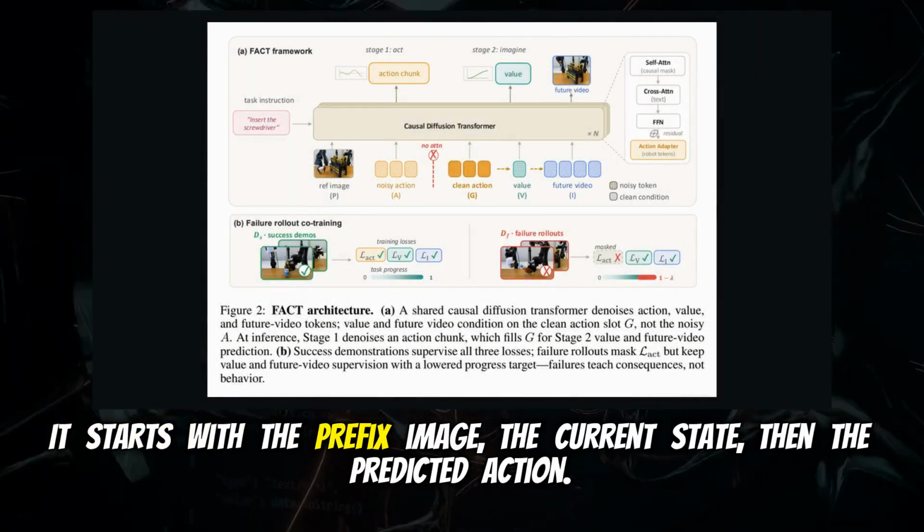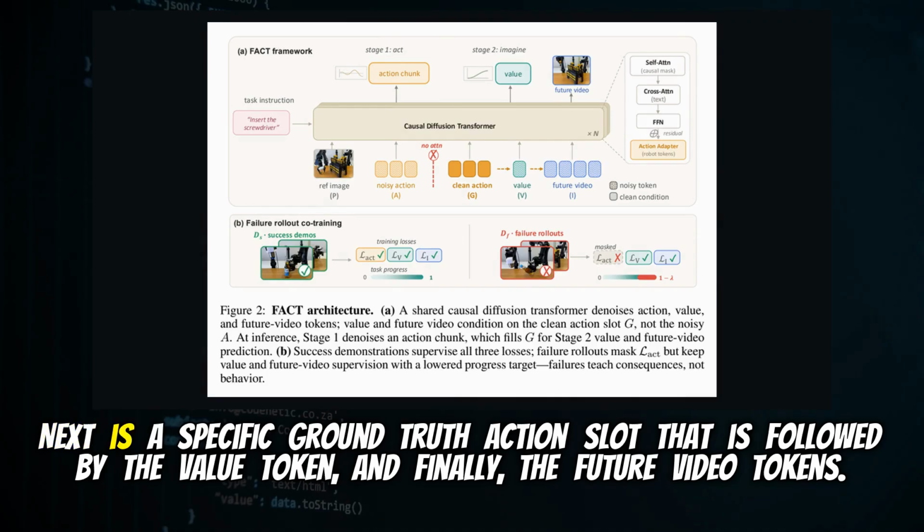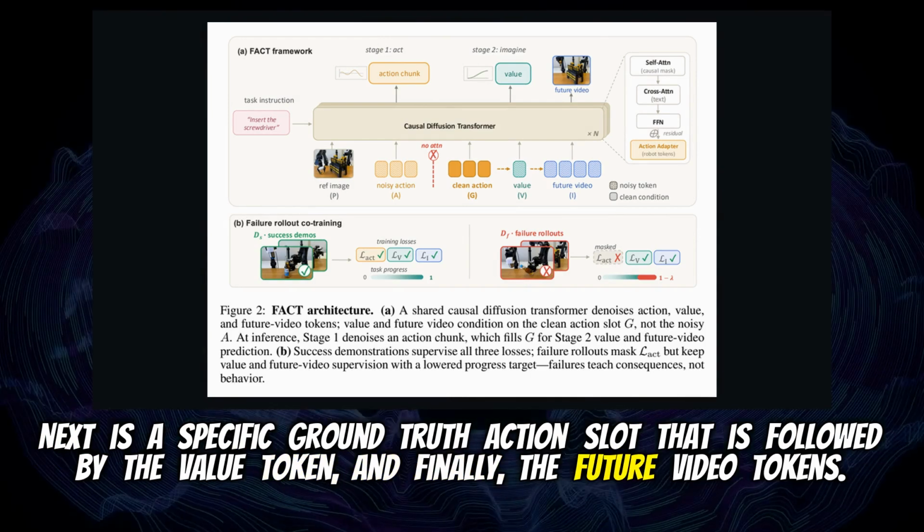Exactly. It starts with the prefix image, the current state, then the predicted action. Next is a specific ground truth action slot. That is followed by the value token, and finally, the future video tokens.